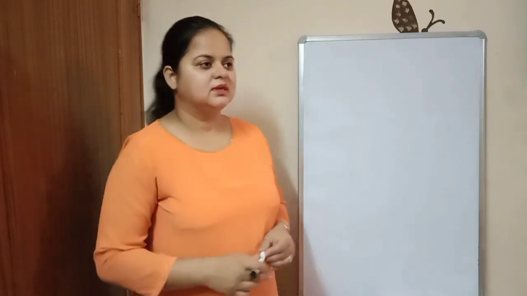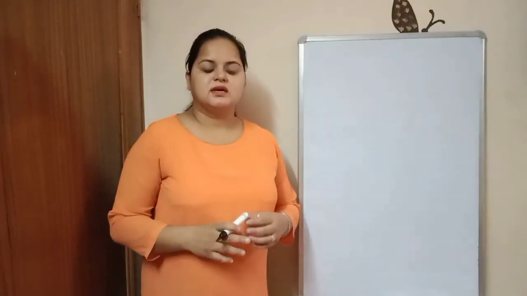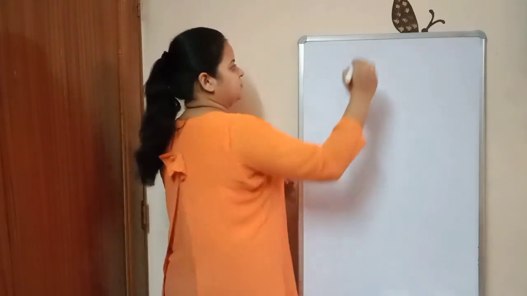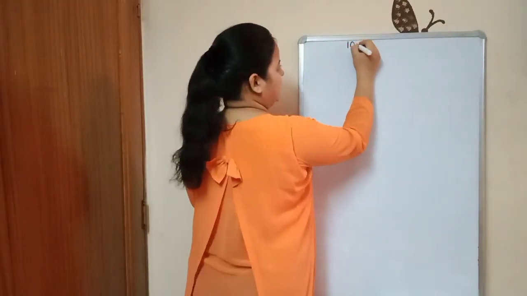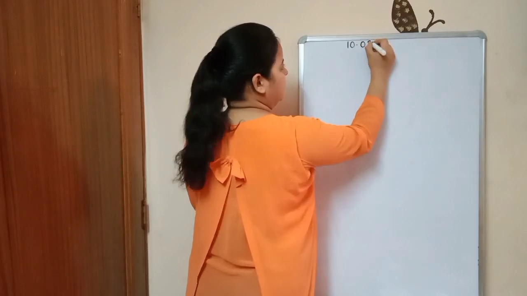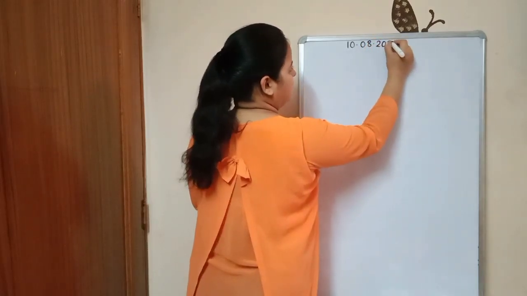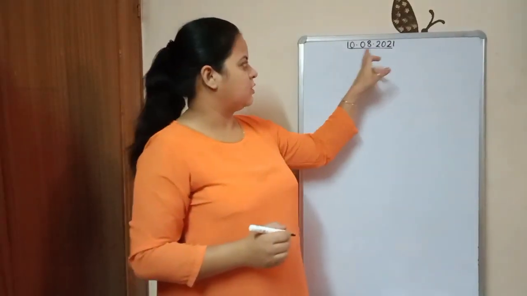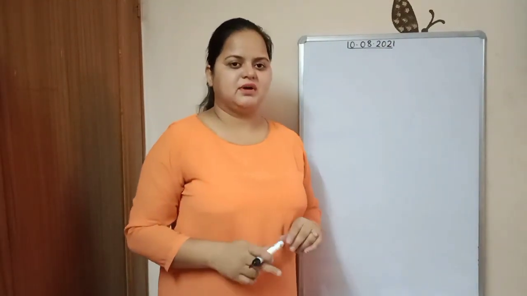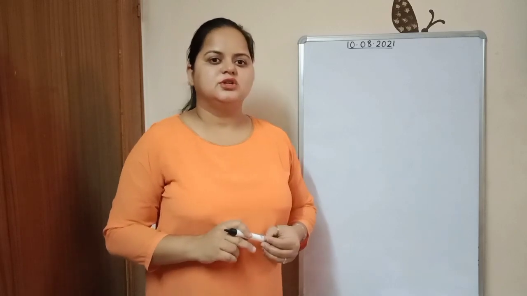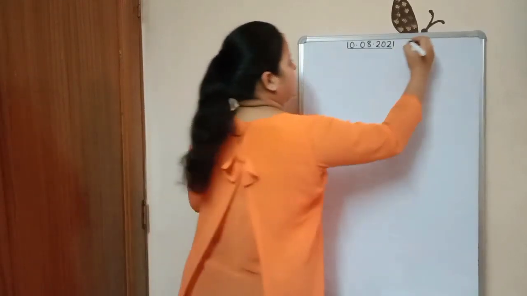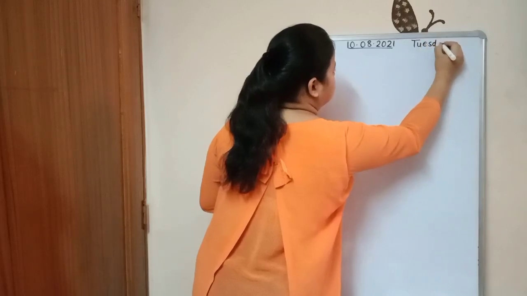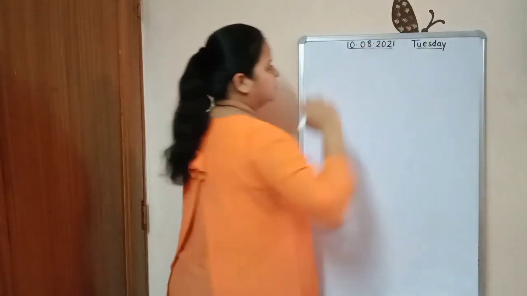Open your notebooks. Date of today is 10th of August 2021. So you have to write 10, 8, 2021. Today is 10 August 2021 and day is Tuesday.